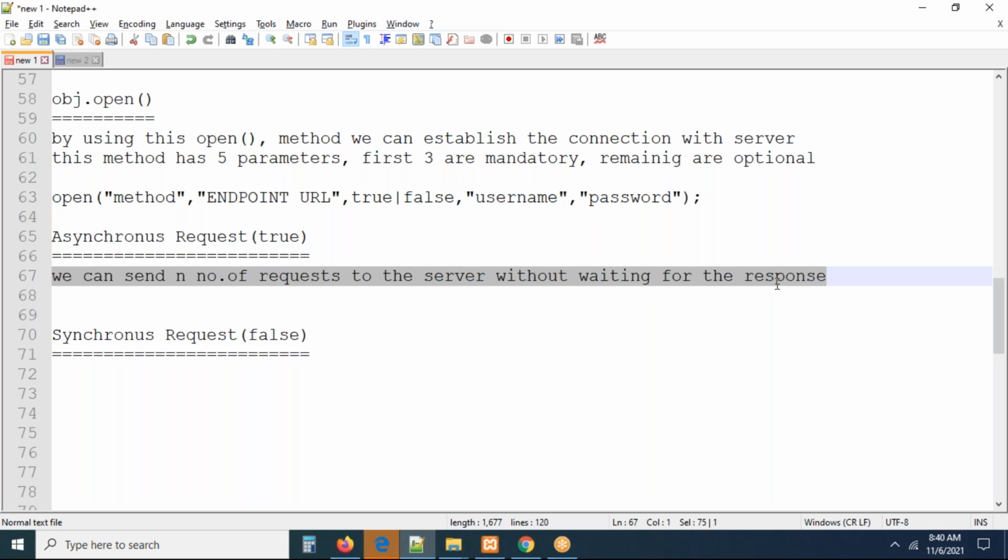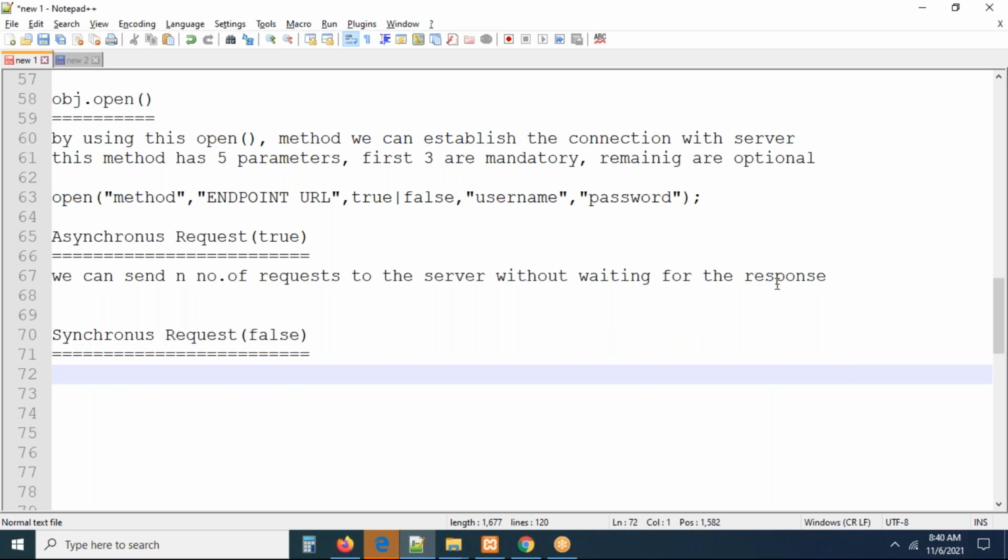Now you can see what the synchronous process is here. It is one by one request, guys. For example, you went to the IRCTC ticket counter. At the counter, there are so many people in the line. The first person went to the counter. Once his request has been successfully completed, then only the next person will be allowed, right? Can we send all the people at a time to the counter? It is not possible. If we could send all the people at a time to the counter, that would be asynchronous. No, I'm sending the person to the counter one by one. That is called synchronous process, right?